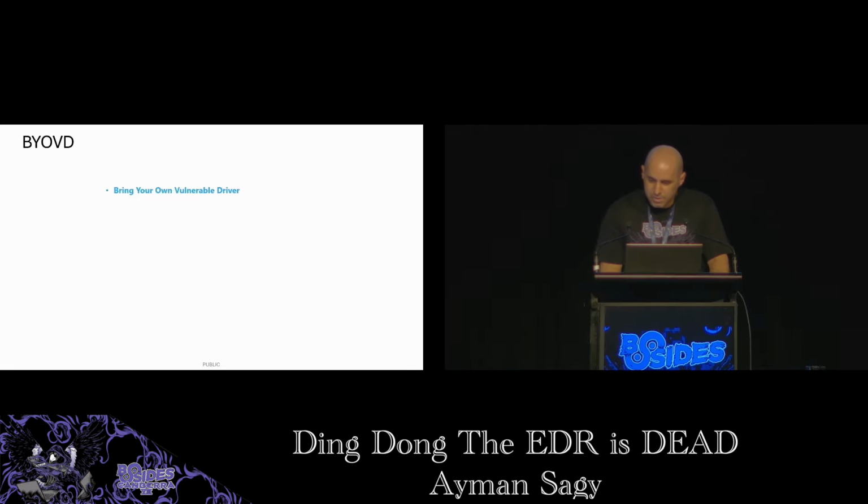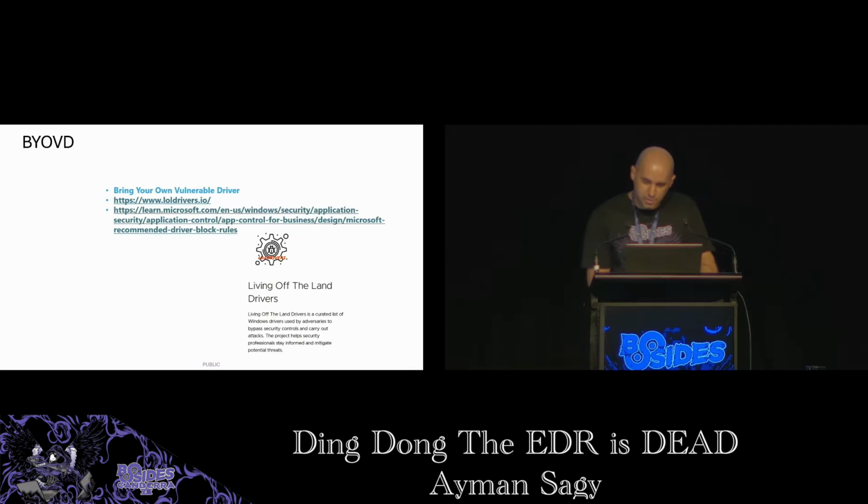The other thing that attackers have been doing is abusing existing previously signed drivers to perform malicious actions. These drivers are not necessarily malicious themselves. They are just poorly written from a security perspective. Because the drivers run in the critical kernel space, they can accidentally expose powerful functions to the end user, such as the ability to write to kernel memory or execute privileged code. This attack is known as bring your own vulnerable driver, often leading to privilege escalation.